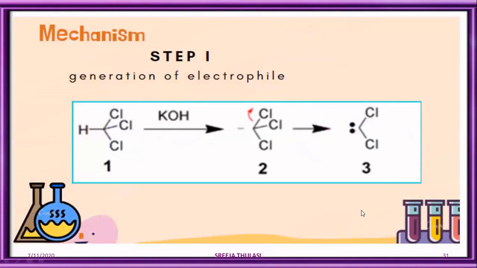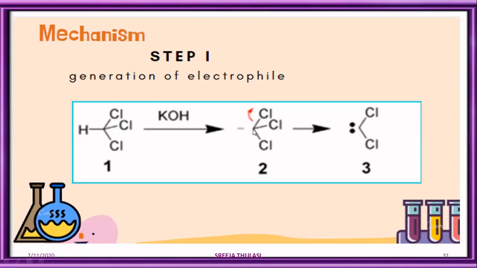The mechanism consists of two steps. Step 1 is the generation of the electrophile. In this, the chloroform reacts with alkali, KOH or NaOH, and the alkali abstracts the hydrogen from chloroform as a proton, thereby resulting in the formation of a carbanion, CCl3-.